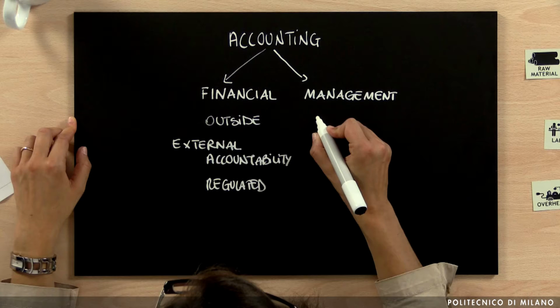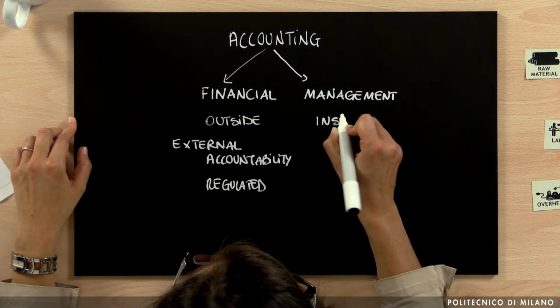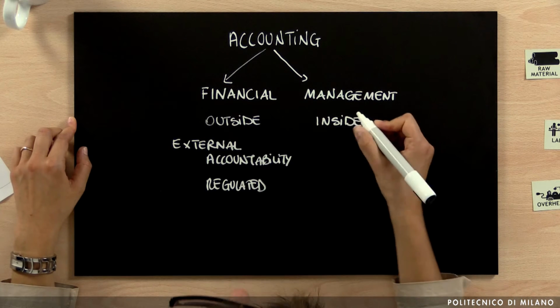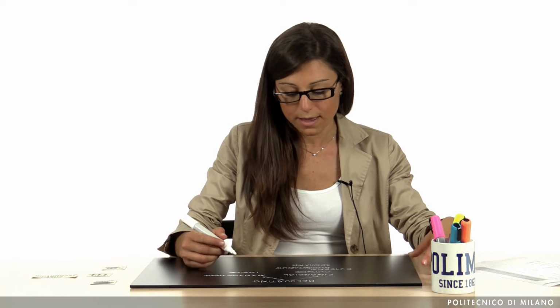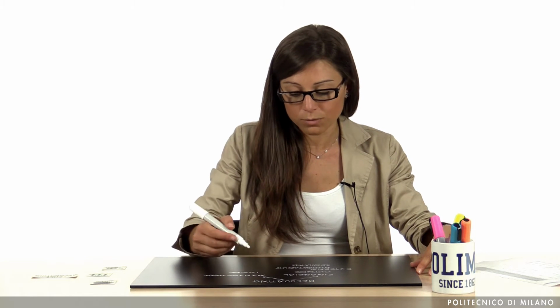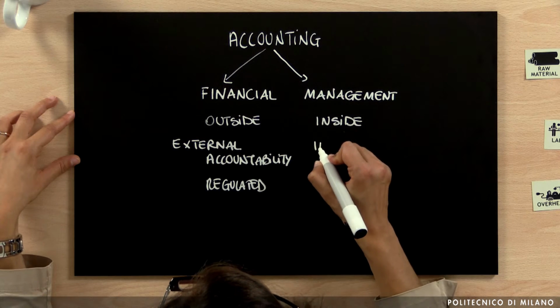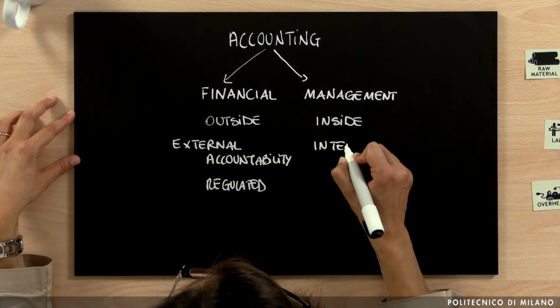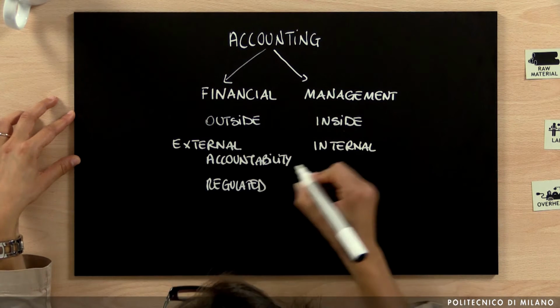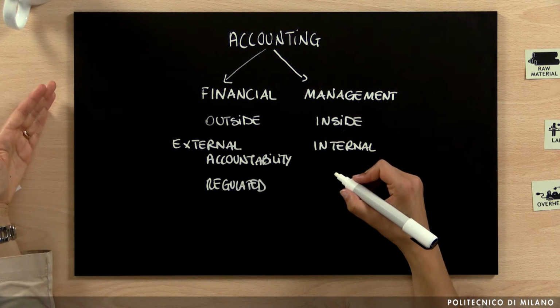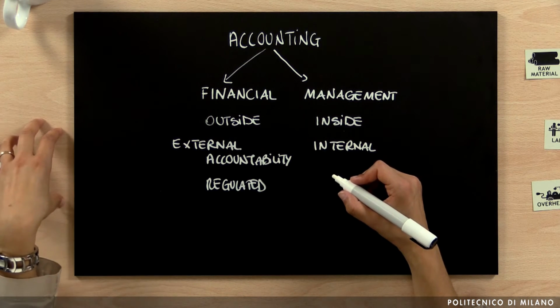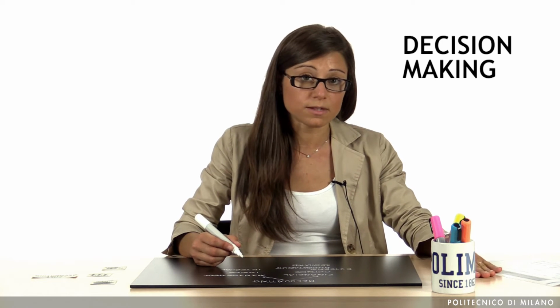It is exactly the opposite for management accounting. If we have management accounting, decision makers are managers inside the organization. This means that information are provided to someone that stays inside the company. And this means that management accounting has the opposite role, which is to support the so-called internal accountability. Supporting internal accountability simply means that decision makers inside the organization use this data both to make decisions but also